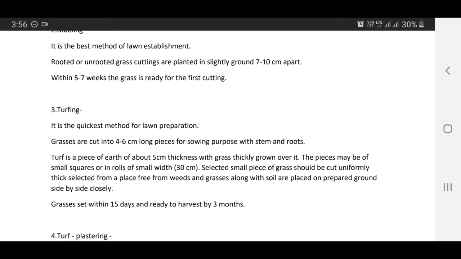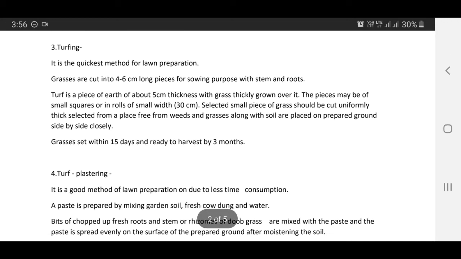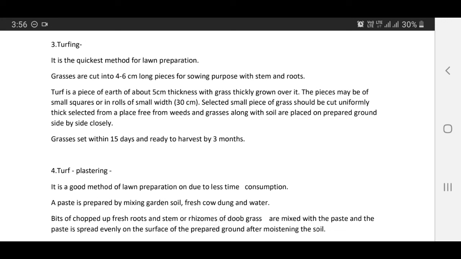Selected small pieces of grass should be cut uniformly thick, selected from a place free from weeds and grasses. Along with soil, they are placed on prepared ground side by side closely. Grasses set within 15 days and are ready to harvest by 3 months.